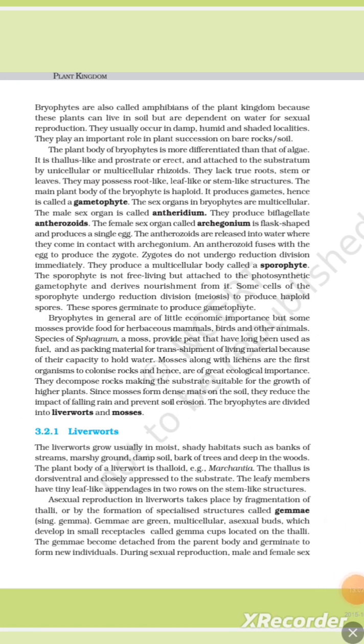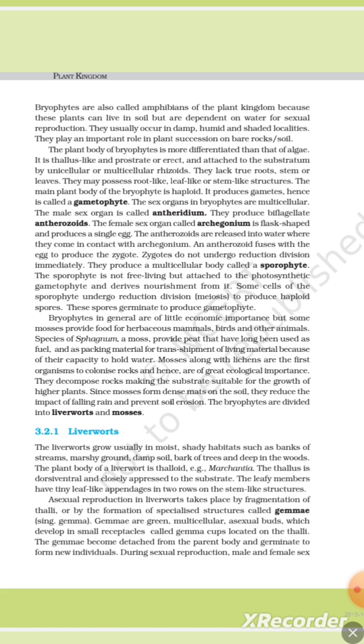3.2.1 Liverworts. Liverworts grow usually in moist, shady habitats such as banks of streams, marshy ground, damp soil, bark of fruit trees, and deep in the woods. The plant body of liverwort is thalloid. Example: Marchantia. The thallus is dorsiventral and closely pressed to the substrate.